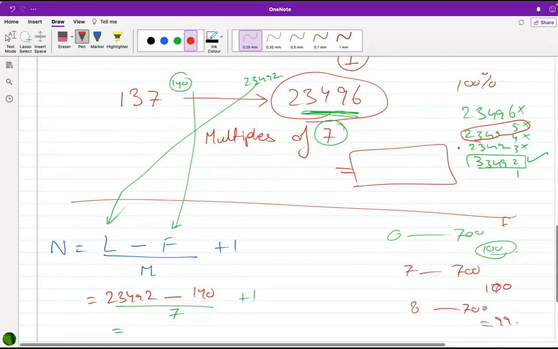Okay, 2, 3, 4, 9. So I kept going with 7, trying, and we got our answer: 23492. Yes, it is a multiple of 7. Okay, sir, I understand. And then I came to this.